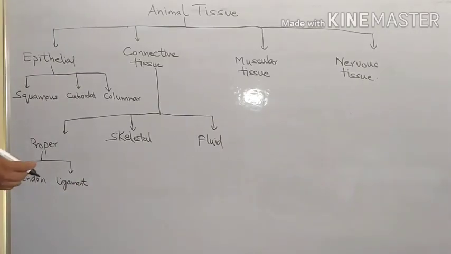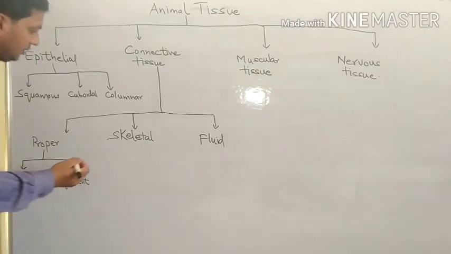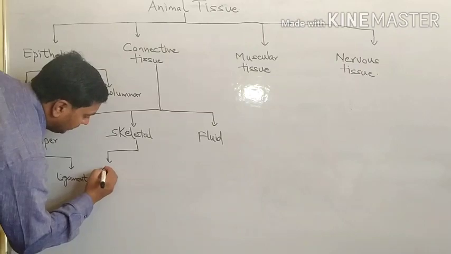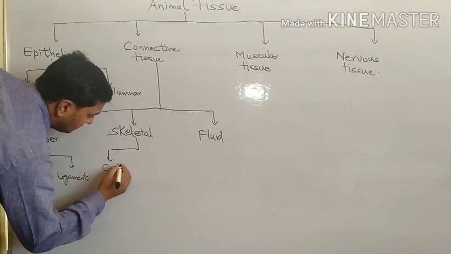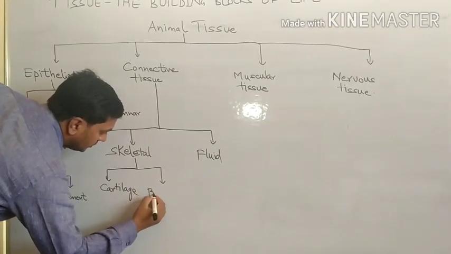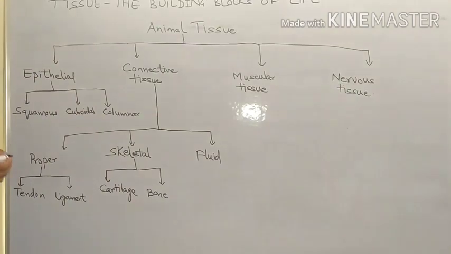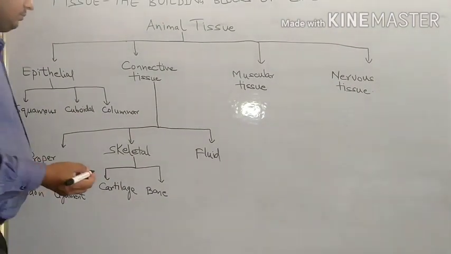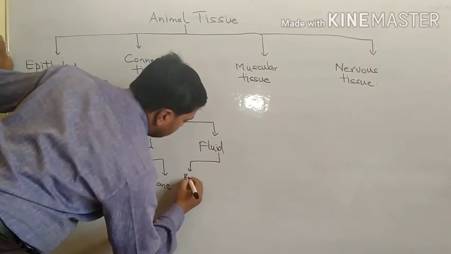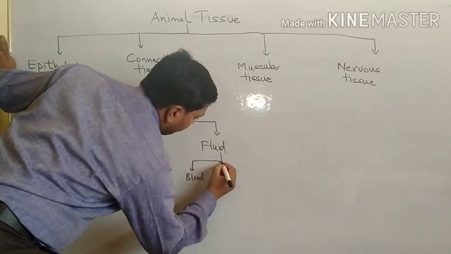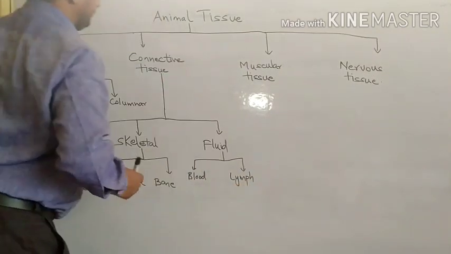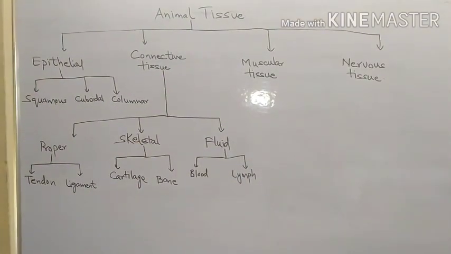Now we will move towards skeletal connective tissue. Here two connective tissues come: one is cartilage, other is bone. Skeletal connective tissue is also over. Then comes fluid connective tissue. It includes two categories: blood and lymph. So in this way we have drawn it.